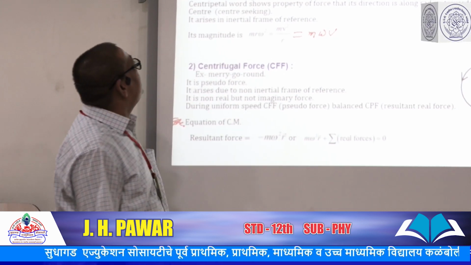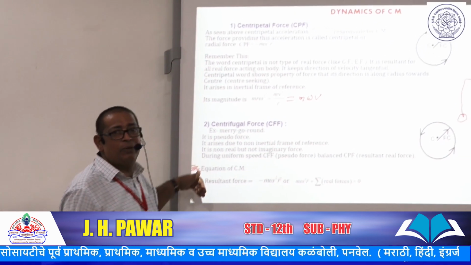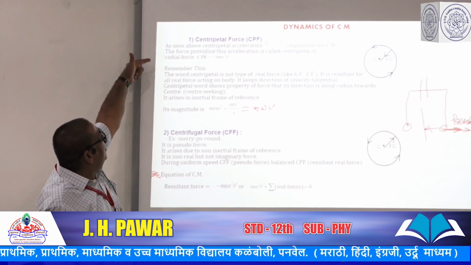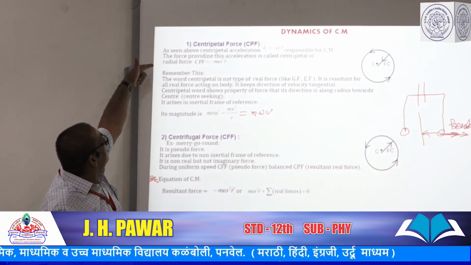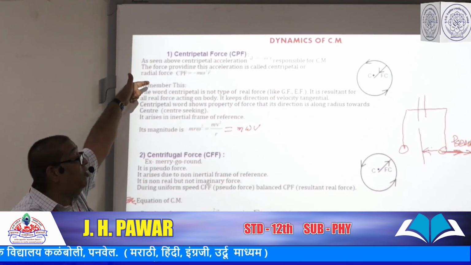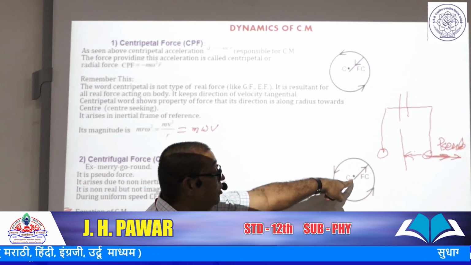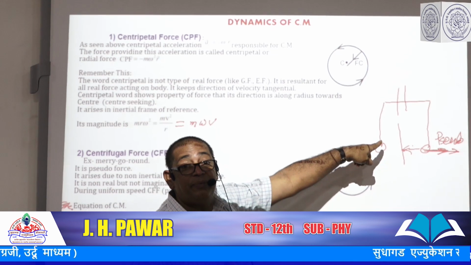Then what is the basic distinguishing point between centripetal force and centrifugal force? Centripetal force acts along the radius and toward the center of the circle, but centrifugal force acts along the radius and away from the center.